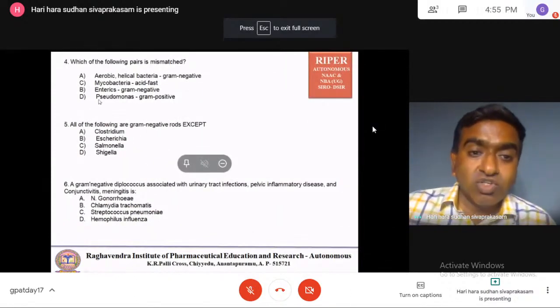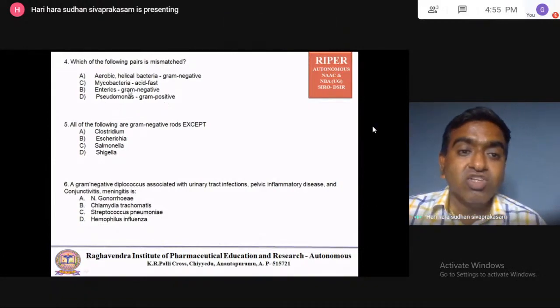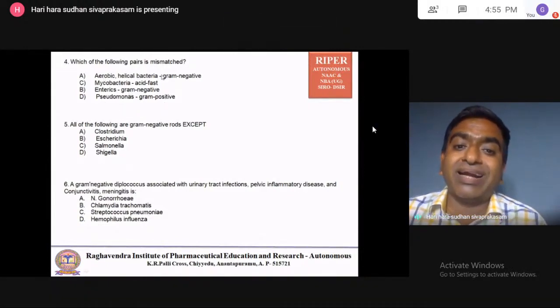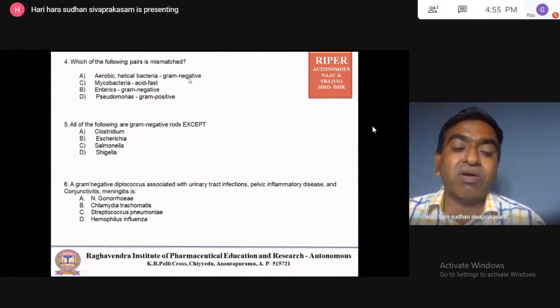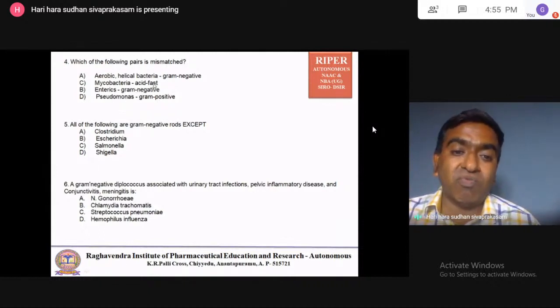Here it is given as gram positive bacteria. Aerobic helical bacteria gram negative, that is correct. Mycobacterium acid fast, correct. Enteric bacteria gram negative, correct. Pseudomonas gram positive, wrong.